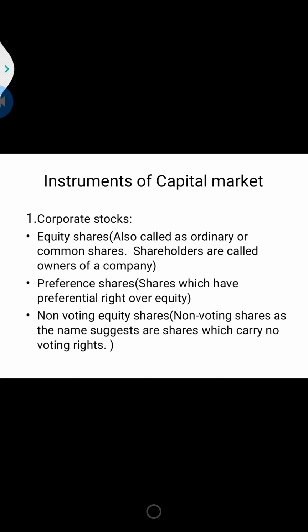The first is your corporate stock. The next is your warrants. Almost eight types of market instruments are there. The first is your corporate stock. Under corporate stock we see four types of